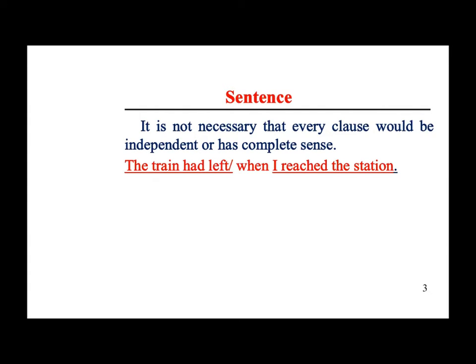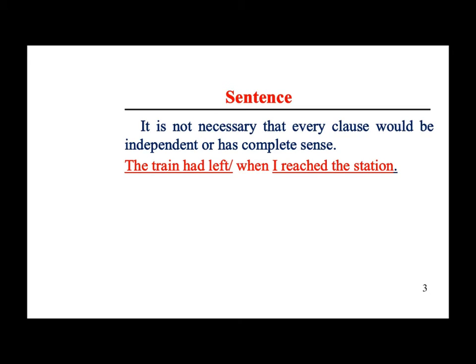जैसे for example you can see, the train had left when I reached the station. तो ये क्या शो हो रहा है हमें? यहाँ पे दो क्लॉज हैं, अंडरलाइन किए हुए. First one is the train had left, and the second one is I reached the station. तो first वाले का meaning अगर हम देखें तो क्या है? The train had left, train जा चुकी थी. Yes, it has a complete meaning. और second क्या है? When I reached the station, जब मैं स्टेशन पहुंचा.